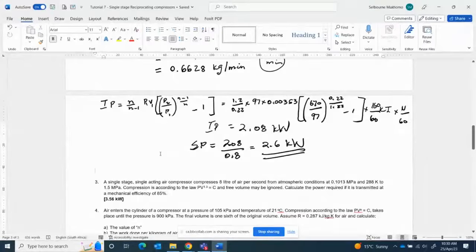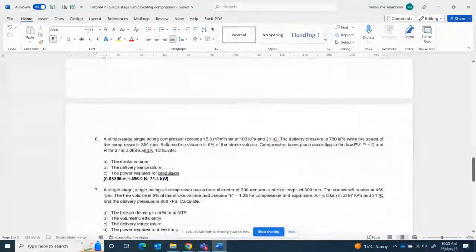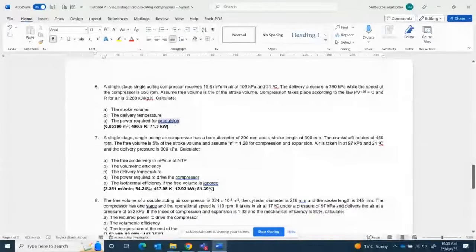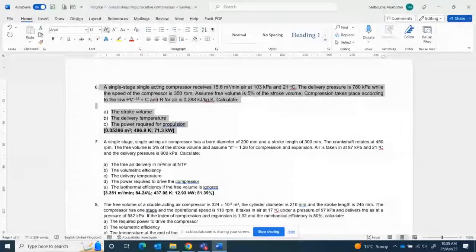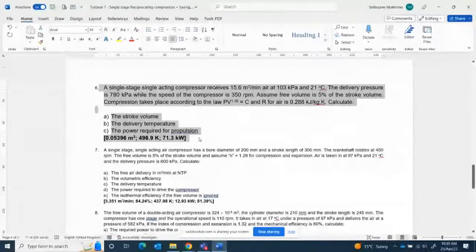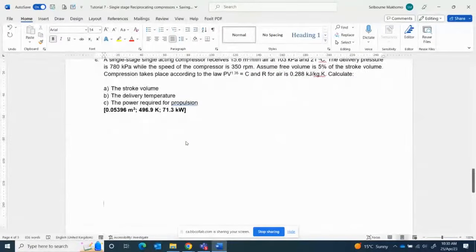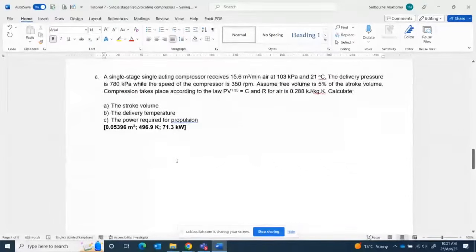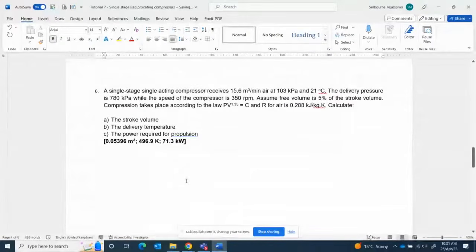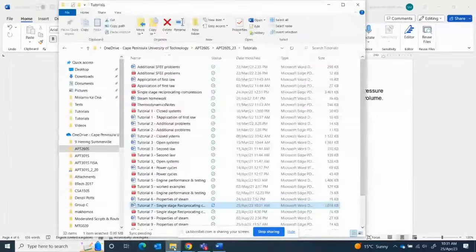And that one, I think it will be question what? Let me see. Question 6. Let's see. Question 6, a single stage reciprocating compressor receives 15. Yes, I think this is the one. This is the one, the real compressor, actual compressor. Right. A single stage compressor receives 15.6 cubic meters per minute.